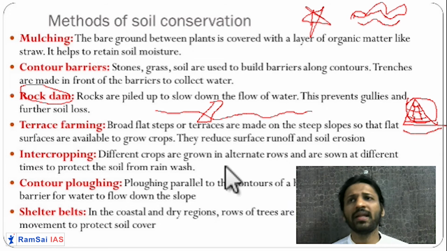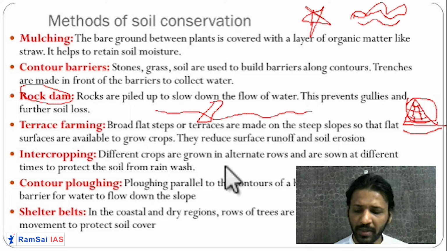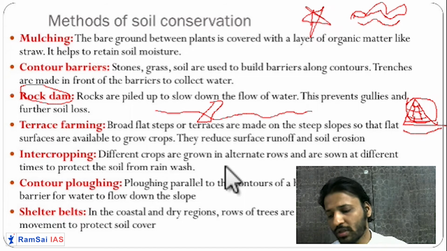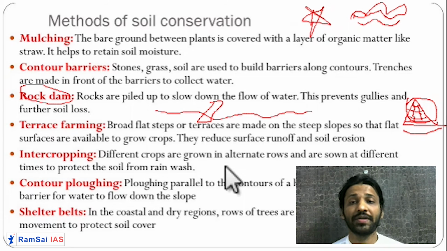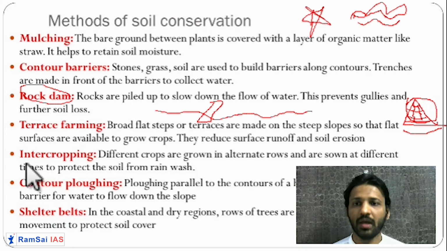One reason is that these people cannot live in the valleys, because valleys are very narrow and they flood very fast. So they have to live on the mountain. And to do the farming on the mountain directly is not possible. So they make big terraces. These terraces help in the conservation of water as well as conservation of soil. Getting it? So this is one of the methods of soil conservation. Then the next method is intercropping.